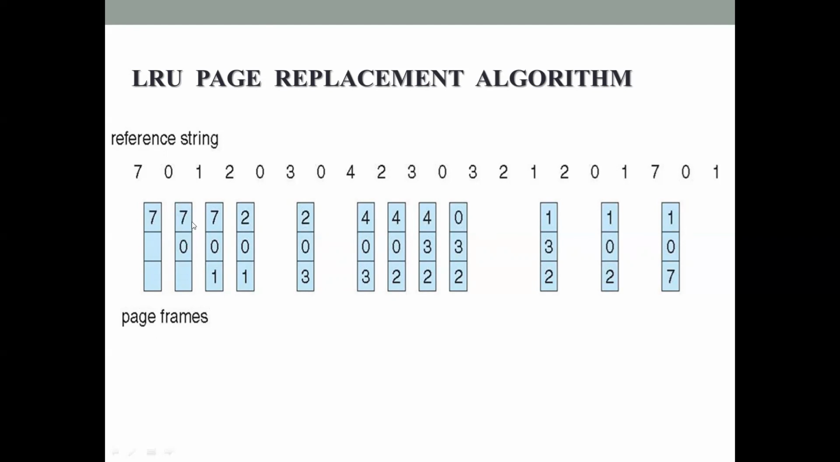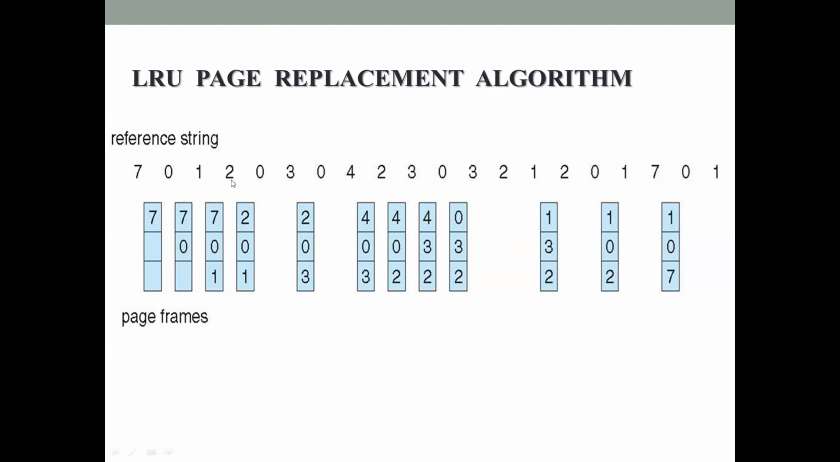Third page reference is page number 1. So page number 1, again see this one. Page number 1 is not there in the primary memory. So page fault occurs and page number 1 is brought into the primary memory. After 1 is brought into the primary memory, this is how it looks like.